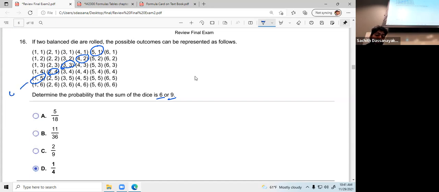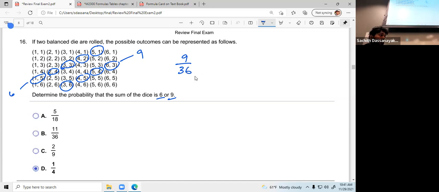I can get 6. What are the values I can get? 9. 5 plus, no, 6 first. 6 plus 3. Start from there. 6 plus 3. 5 4. 4 5. See, these are 9. So how many? 1 2 3 4 5. So 9 out of 36.